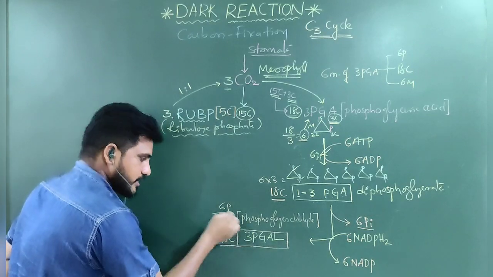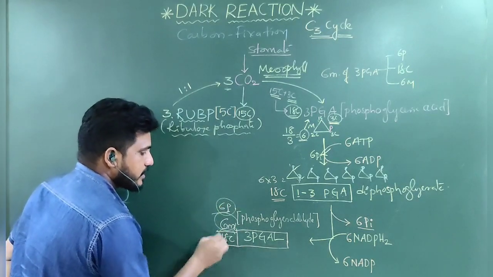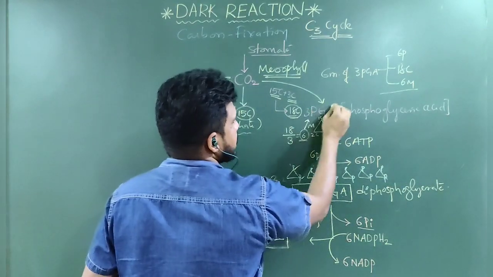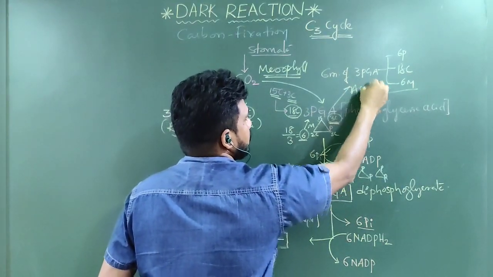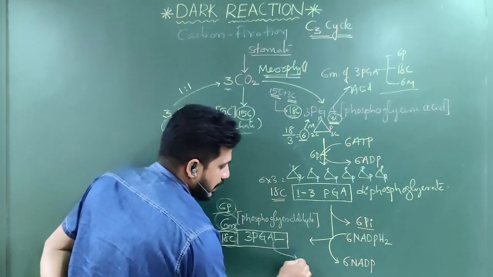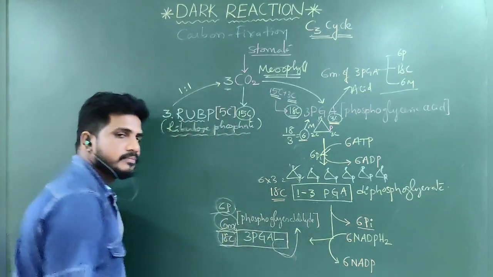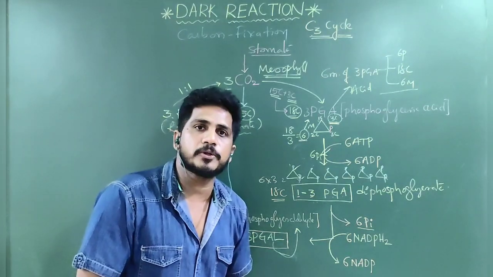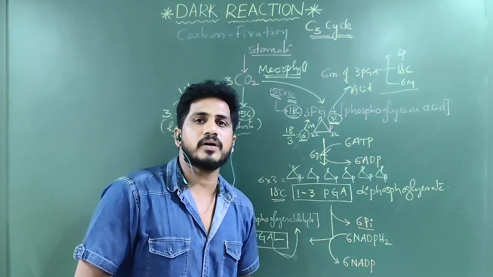Whereas here 6 molecules, 6 phosphates and 18 carbons. All three are same. But here this is acid. But here this is aldehyde. That is the relation.